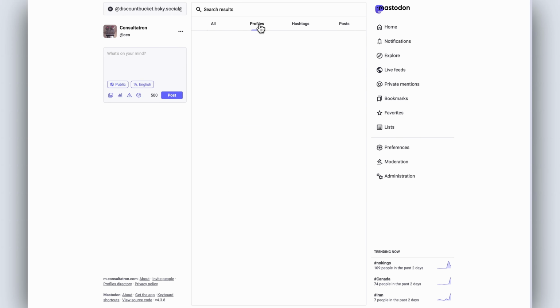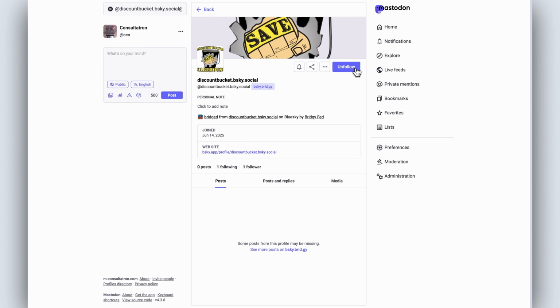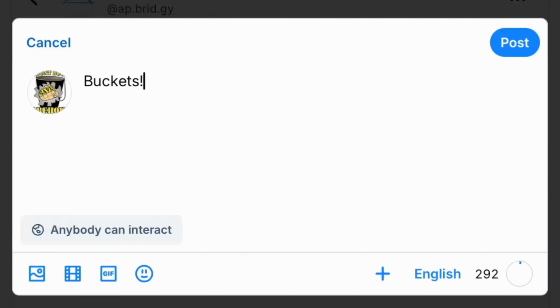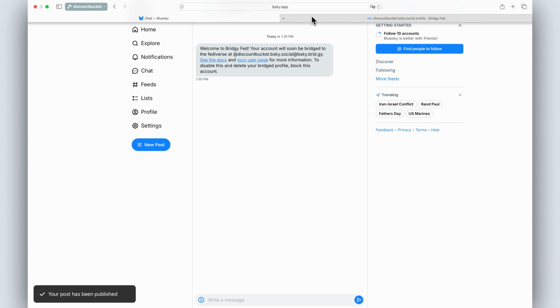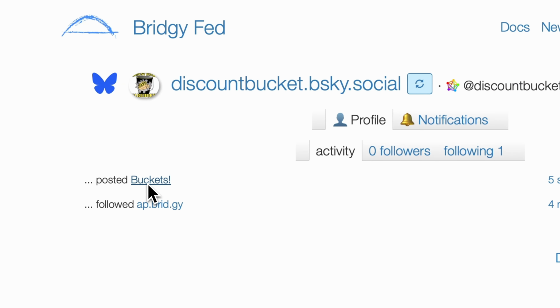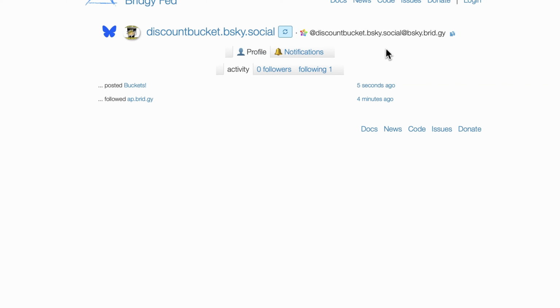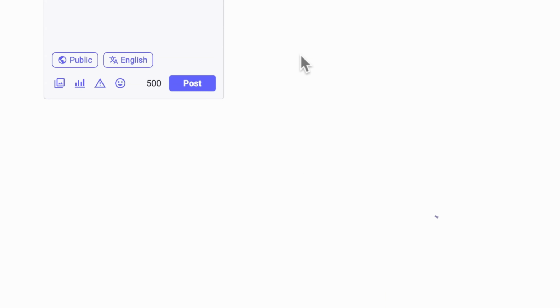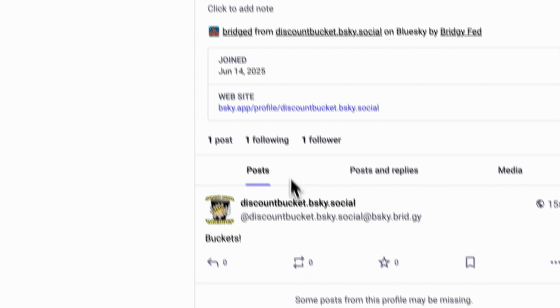when we click on profiles, we can see the Discount Bucket Warehouse account. So if I click on this and I click follow, I'm now following it. Now, let's see if it works. We'll click on New Post. What's up? Buckets. Hit Post. If we go over to the status page here and we hit Refresh, you can see it's picked up that we posted buckets. And if we open up the Consultatron page and hit Refresh, buckets has come out, right?